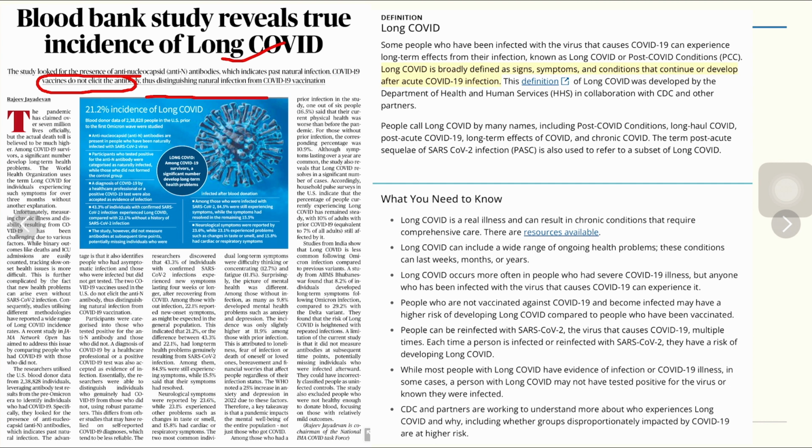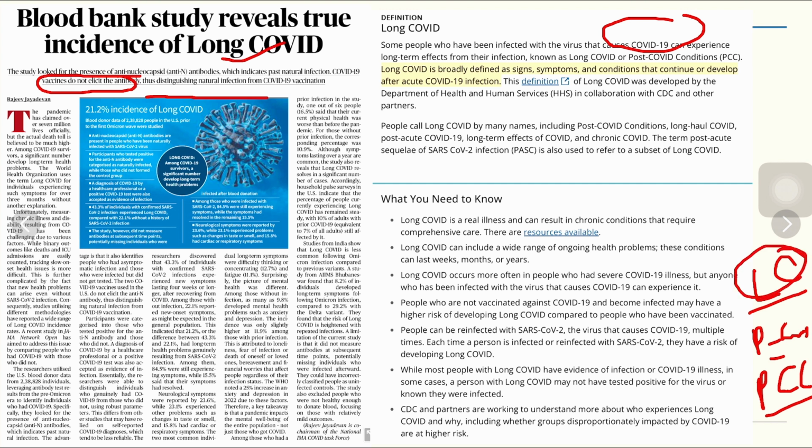Some people have been infected with the virus that causes corona. They can experience long-term effects from this particular infection, and that is known as long COVID or post-COVID conditions. So if you are asked questions like what is long COVID or what is post-COVID condition, or PCC, then you can write that people who have been infected with the virus can have long-term effects from this particular infection. So long COVID is broadly defined as those signs, symptoms, and conditions that continue or develop after acute COVID-19 infection.